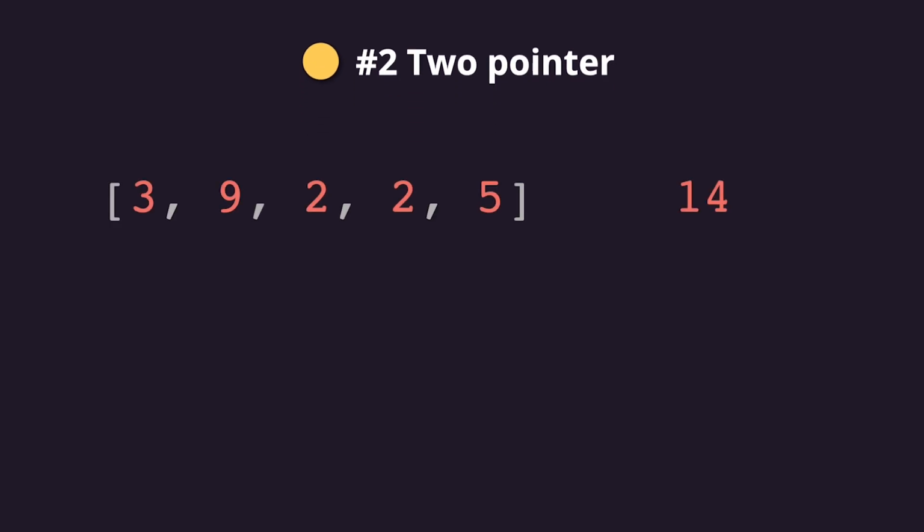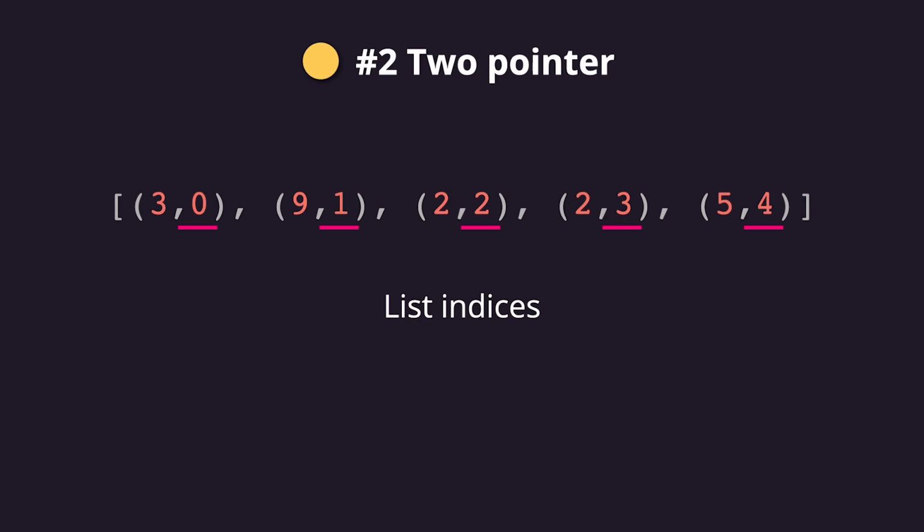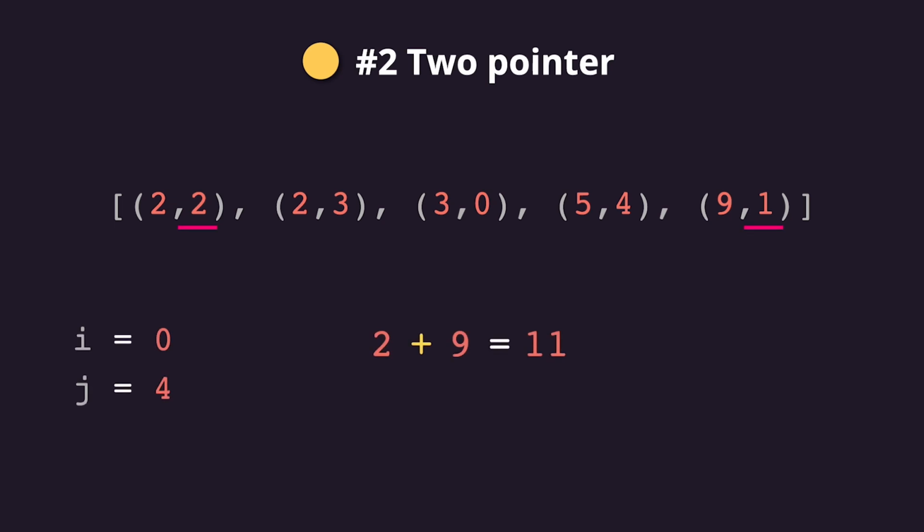Let's use the same list and target, but this time we begin by adding the indices to each element of the list to keep track of their original position, and then we sort those elements by value ascending, from smallest to greatest. Then we introduce 2 pointers, i at position 0 and j at the last position of this sorted list, and we sum the values that they point to. For example, with a target of 14, the sum starts at 11.